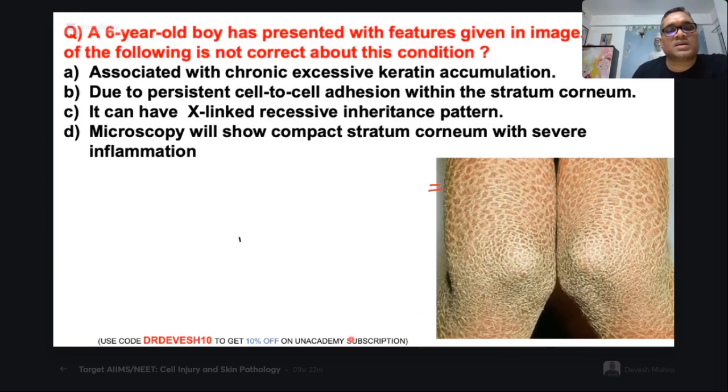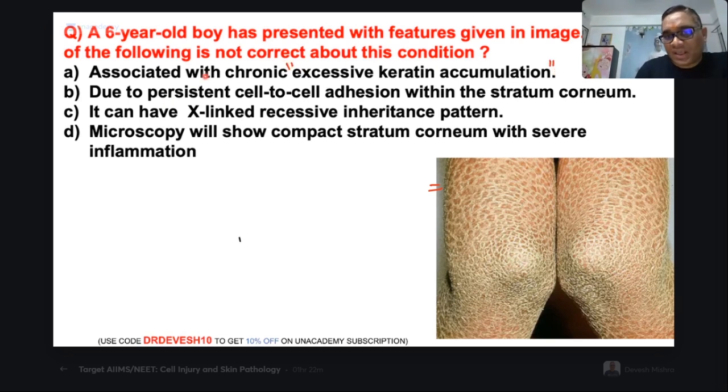Just a minute. Coming to the question, one by one, we will see why it is dry and fish-like or snake-like dry scales, because of the chronic excessive keratin accumulation, right? Because in these patients, the problem is that the cell-to-cell adhesion in the keratin layer will not be removed, so they will be there and will keep on accumulating. Meaning to say that there will be no desquamation, right? And there will be excessive deposition of the keratin.